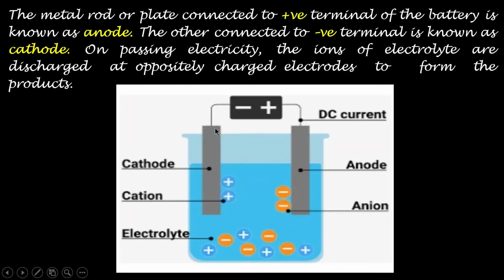So the negative electrode is the cathode that will be attracting the cations. The positive ions will be moving towards the cathode, and negative ions will be moving towards the anode. So if you pass the DC current, these ions will be attracted towards the oppositely charged electrodes, and they go towards those electrodes and get discharged.